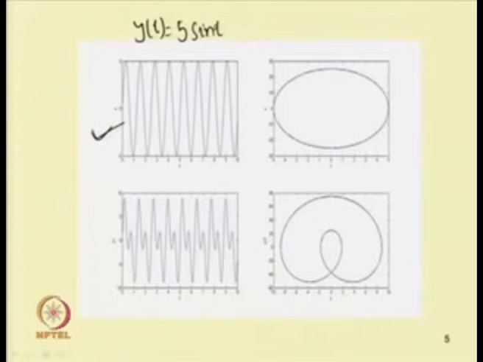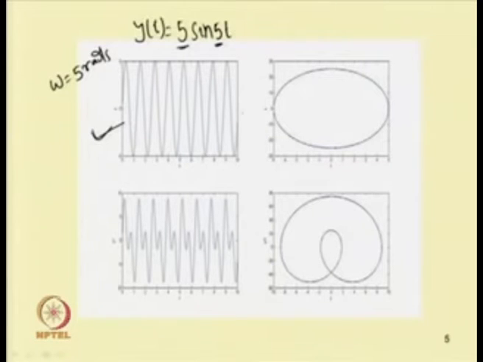Here the amplitude is 5 units and the frequency omega equal to 5 radians per second.